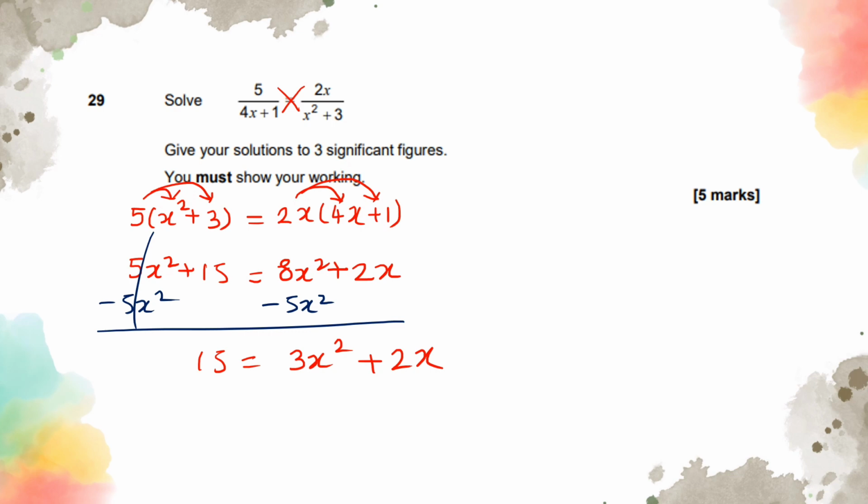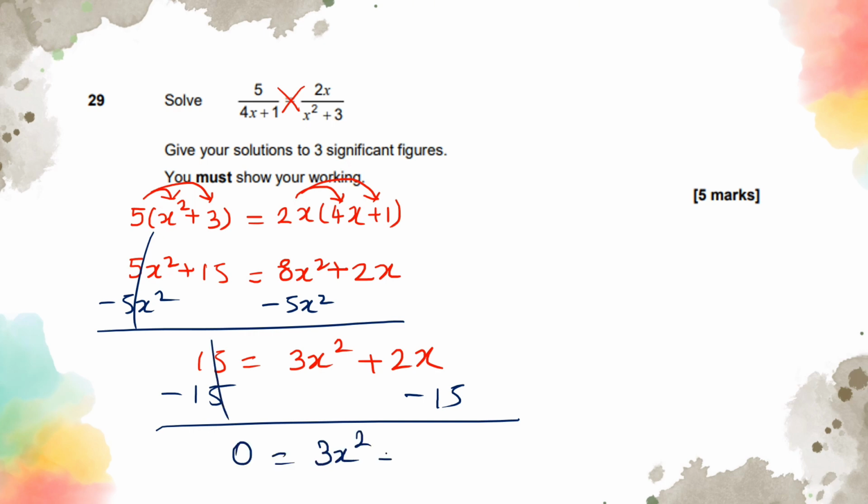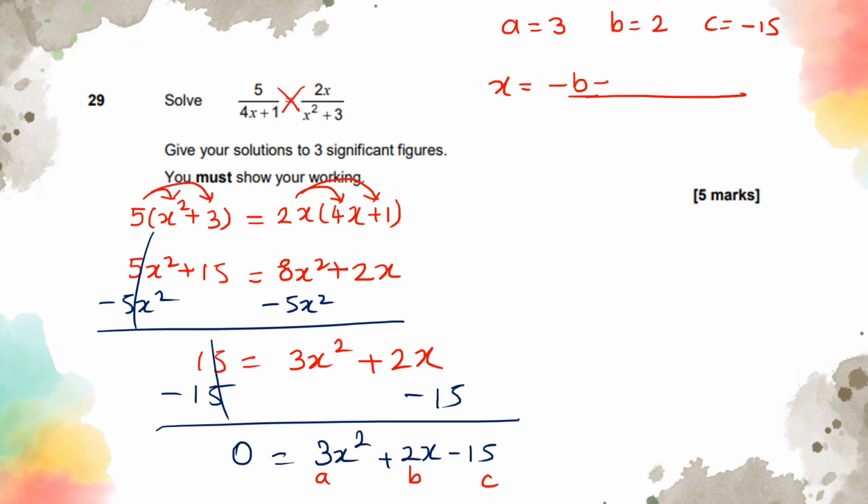I'm going to then take 15 away because we all know that any quadratic needs to equal 0 for us to be able to solve it. So it's going to be 3x squared plus 2x minus 15. So we remember that this is going to be A, this is going to be B, this is going to be C. I usually prefer to write them down so that I don't get confused with the signs. It's going to be negative 15 for C. So the formula for this is going to be negative B plus or minus the square root of b squared minus 4ac, divided by 2a.